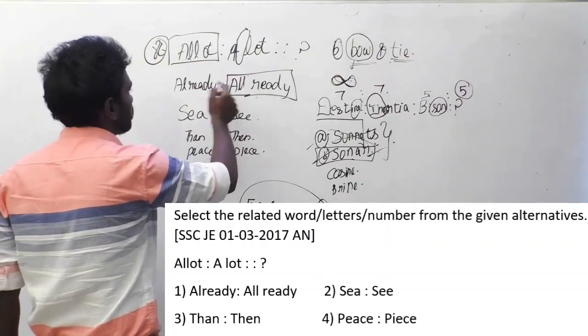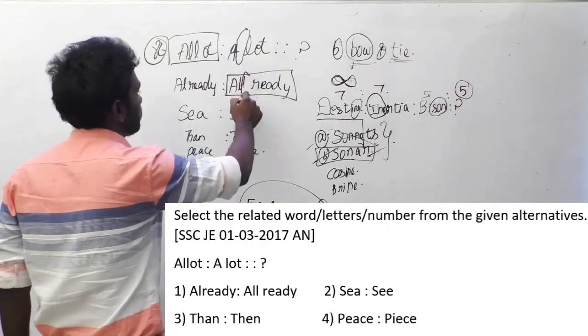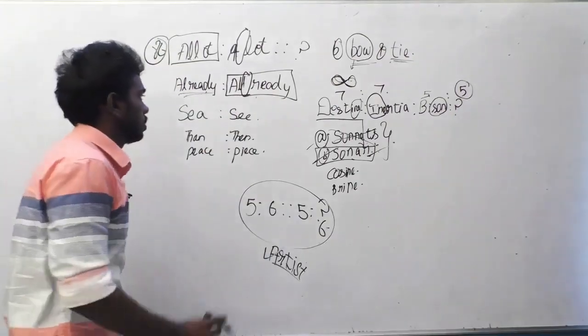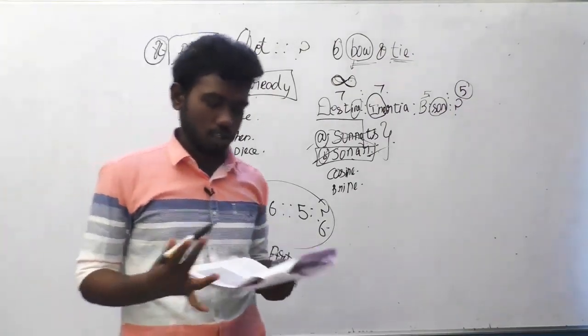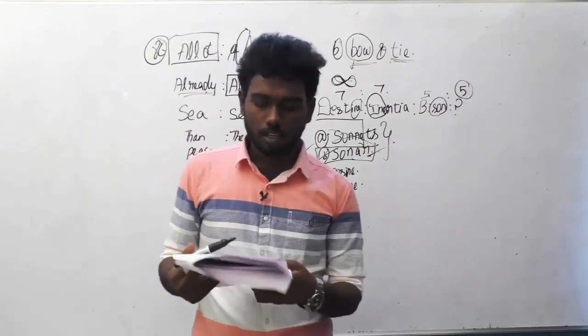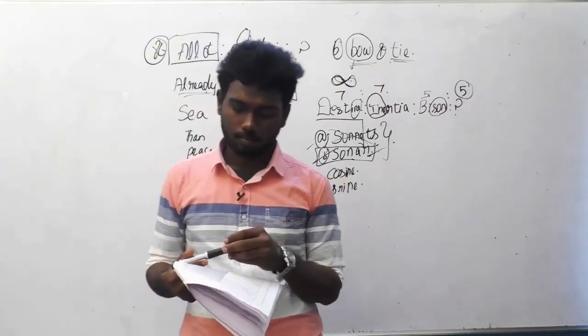If you combine this option, you will get an L missing, so "already". That's the simple logic here, a different logic which we didn't see in previous questions. So option A is the answer.